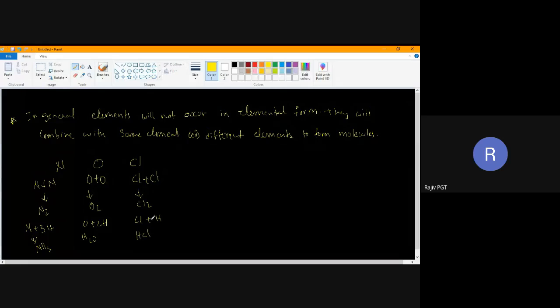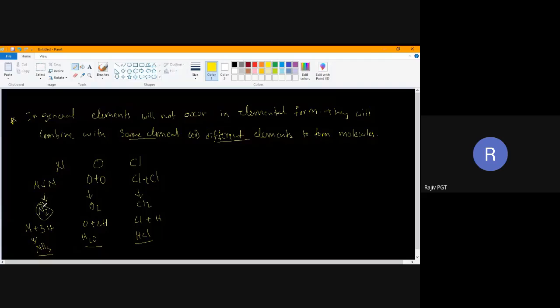Now the point is, in general, elements will not occur in elemental form. They will combine with the same element or different elements to form a molecule, such as a water molecule, or nitrogen molecule N2, oxygen molecule, or chlorine molecule.